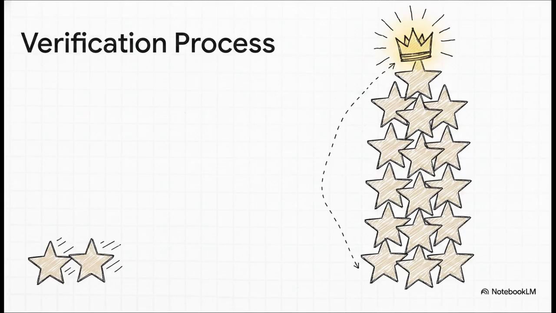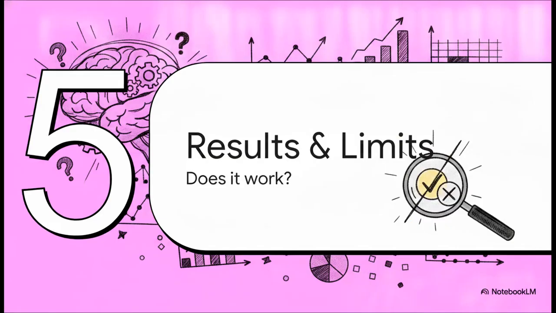Now think about this. If the AI tries to solve for X using the bad logic of candidate A1, it will completely fail to get back to the original 10 apples. But if it uses candidate A2's logic, where Jackie has 2 more apples than Adam's 8, it perfectly calculates that X equals 10. So, we repeat this process multiple times, let's say 5 times, and we tally up the correct predictions. Whichever candidate logic successfully predicts the masked variable the most often, that one is crowned the final verified correct answer.